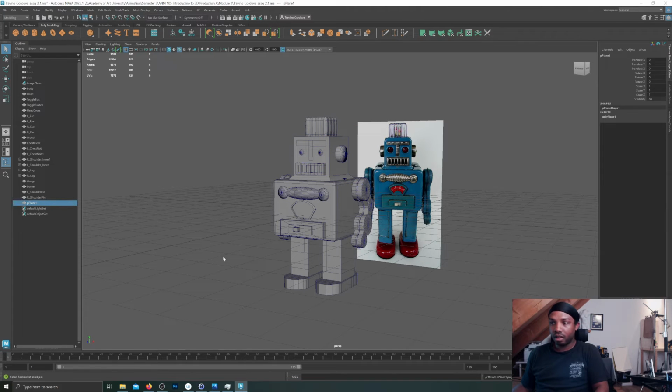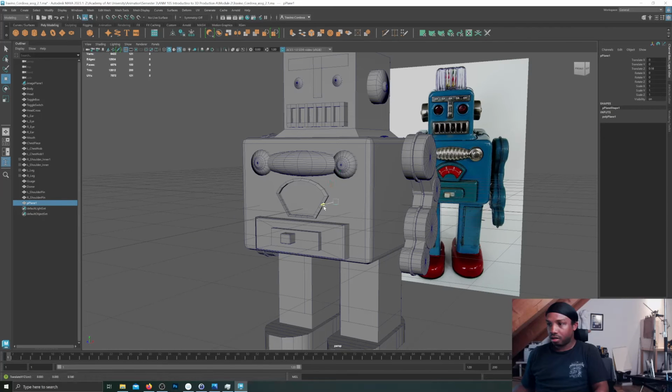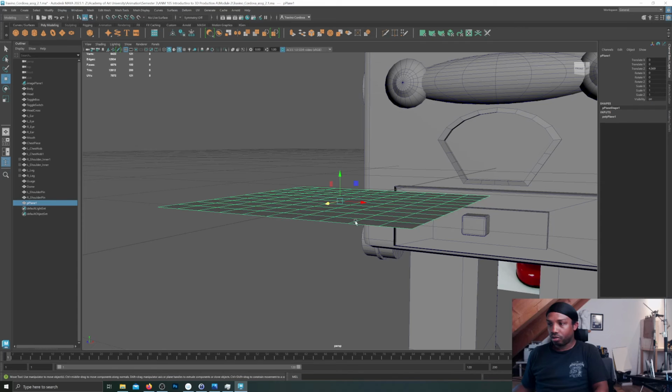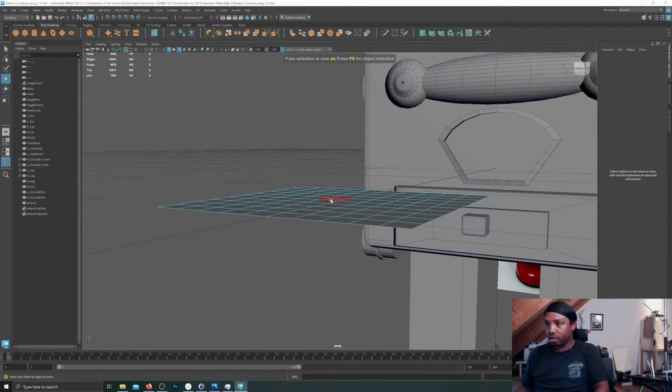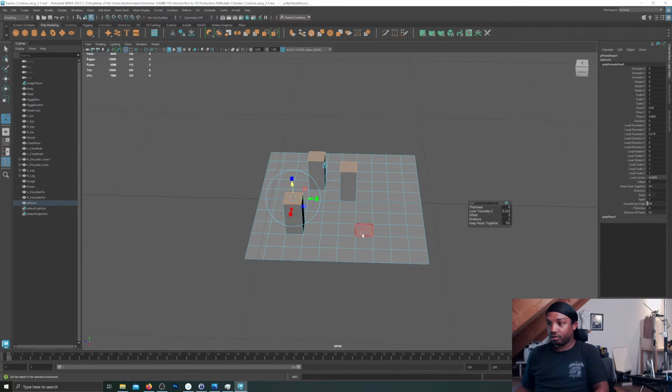I'll just create a plane. Where's my plane? Oh, it's in there. So create this plane. Go to face view, faces, and let's go with these three faces, and then I'm just gonna extrude it. Bam! Look at that. So this makes it so much faster.